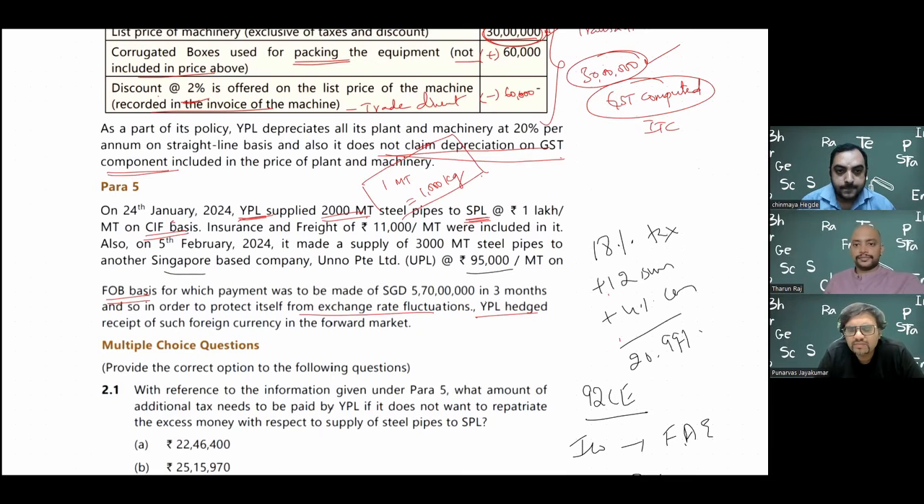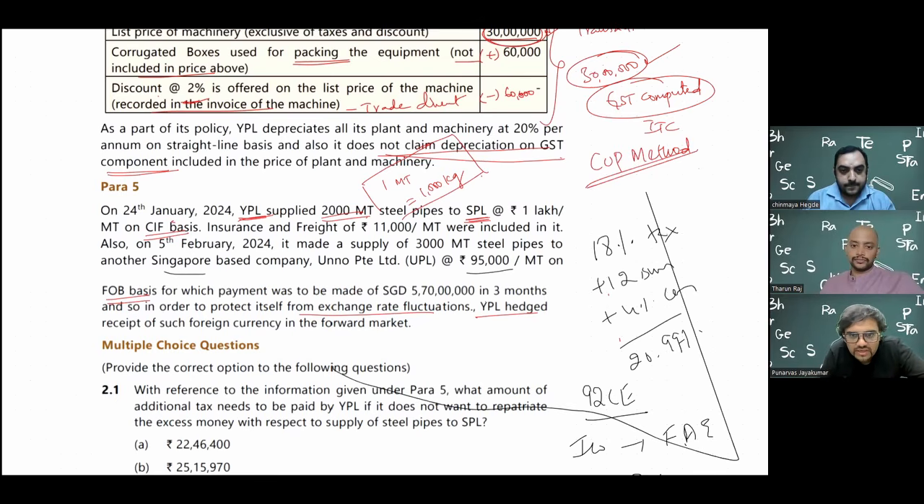So basically, the price in a comparable uncontrolled transaction has to be adjusted for the difference. In this question, the price per metric ton is 95,000. And I have to adjust it because I have to bring it to arm's length price. I have to adjust because this is on CIF and the other one is FOB. So the unrelated party price is 95,000, and this is on FOB. I need to bring it to CIF.